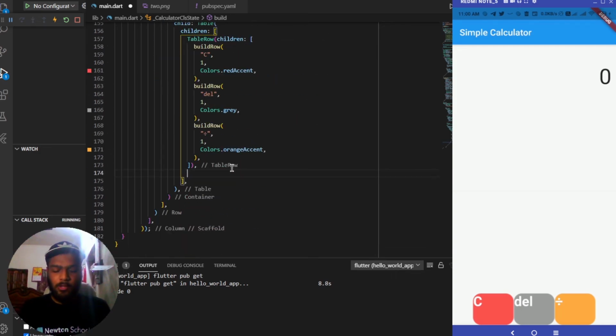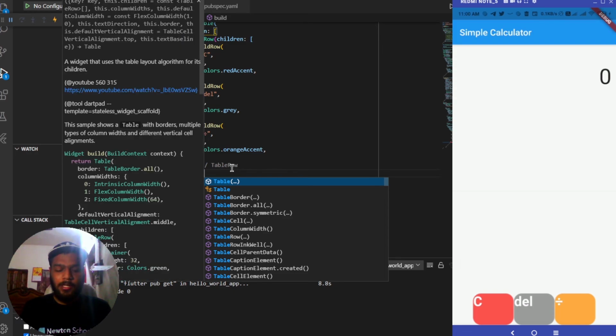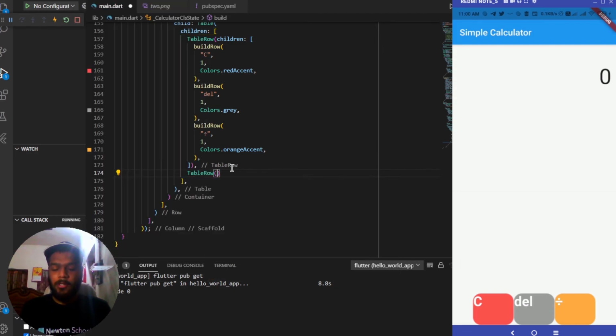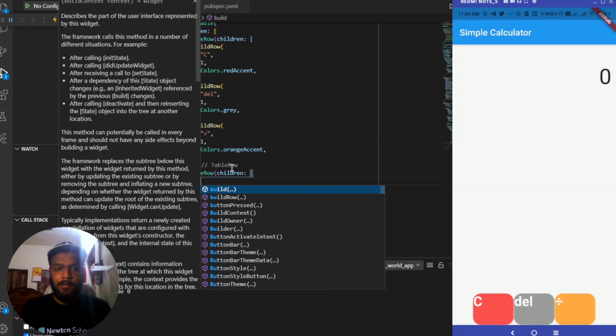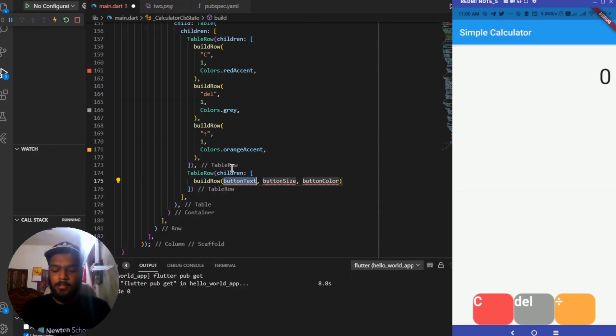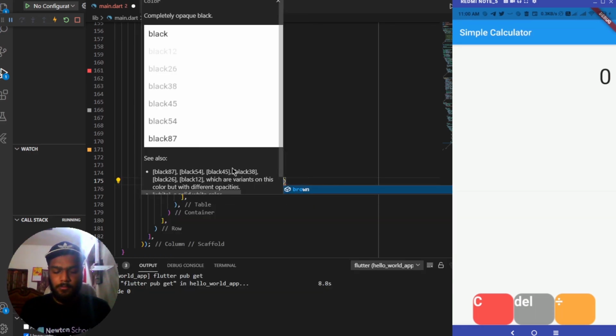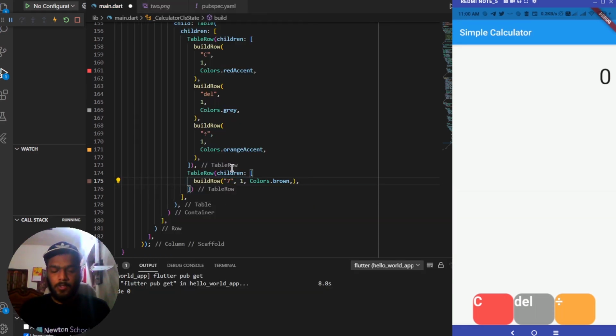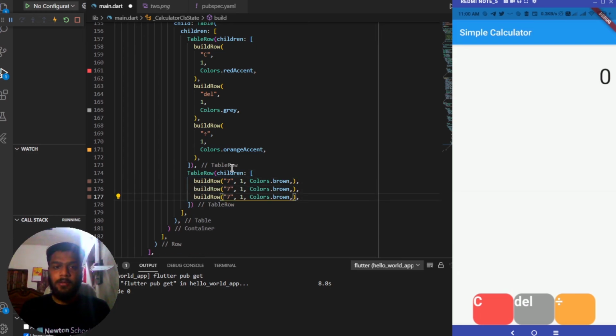So let's create the table row from scratch rather than copying it directly, as we'll be using this table row multiple times. So it will be a better option to do that rather than editing the values of that. So we are having a build row. This takes a button text, the first one being a 7. The button size will be equal to 1, and the button color will be equal to colors dot brown. Copying it and pasting it 2 times. The values it will be taking next is an 8, and the next one is a 9, I guess.